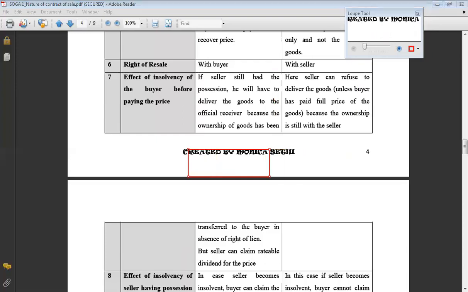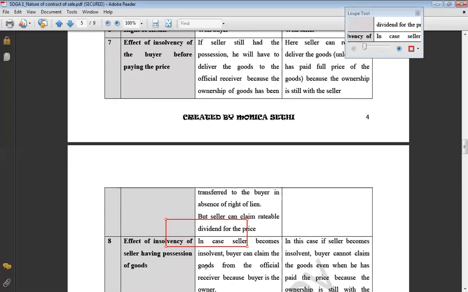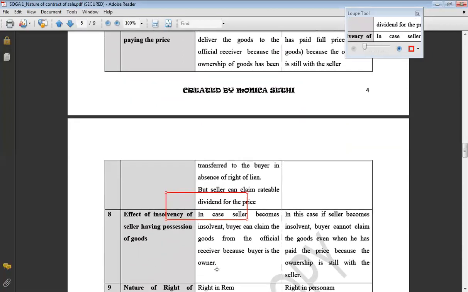Next is what happens in case it is the seller who becomes insolvent. Seller becomes insolvent, goods were still lying with the seller, and now buyer wants to recover his goods because he is the owner. Then the buyer can recover the goods only from the official receiver, and official receiver cannot say that these goods are belonging to seller because buyer had already become the owner. So goods will be given to the buyer.